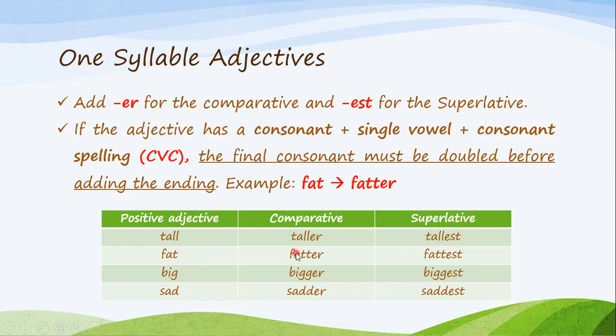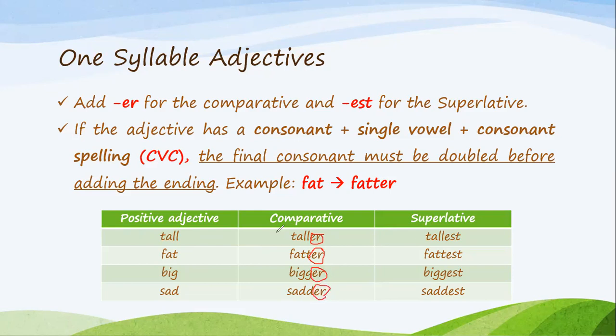For example, tall became taller. I only added ER. Fat became fatter. I added ER. Big became bigger and sad became sadder.